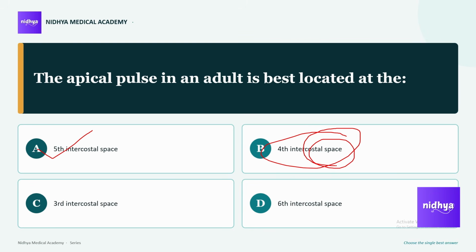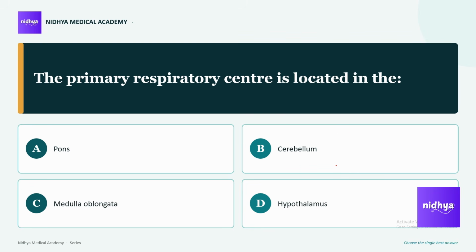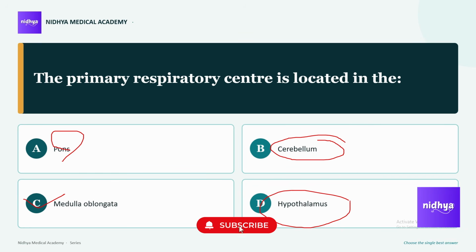Let's move to the next question now. The primary respiratory center is located in the medulla oblongata and the secondary respiratory center is located in the pons. The cerebellum is responsible for coordination and balance, whereas the hypothalamus regulates temperature or homeostasis. Let's move to the next MCQ.